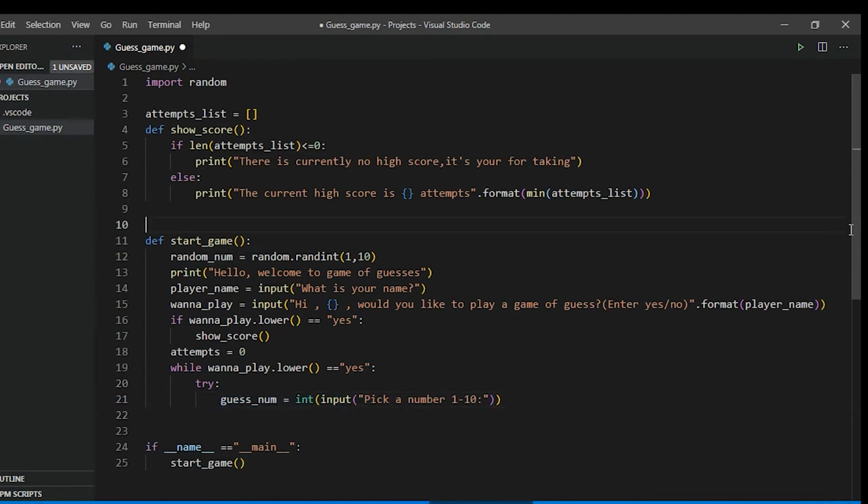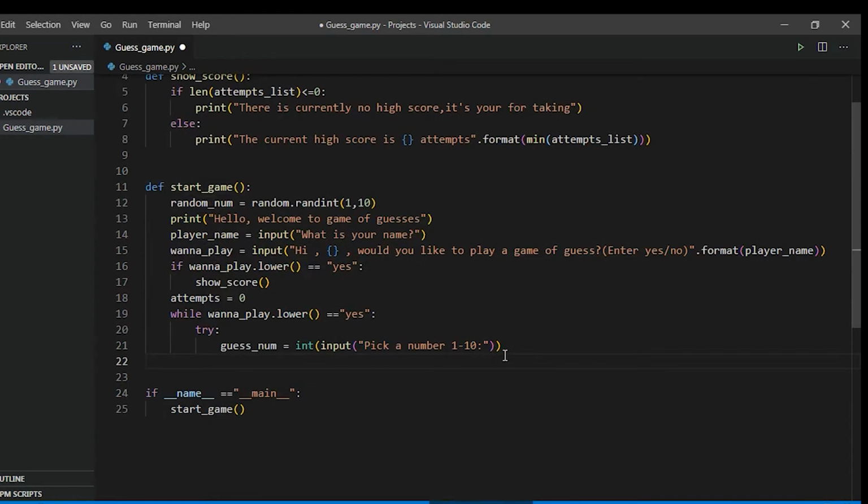Okay, so now we have to check a lot of things here. First of all, let's check if the input is within range or not. If guess num is less than 1 or guess num is greater than 10, then that's not a valid input.